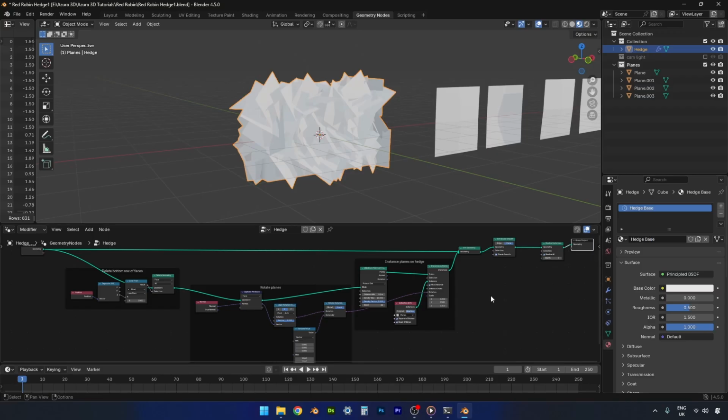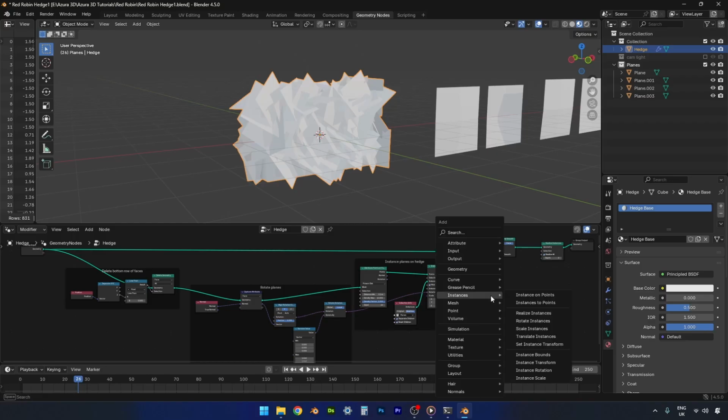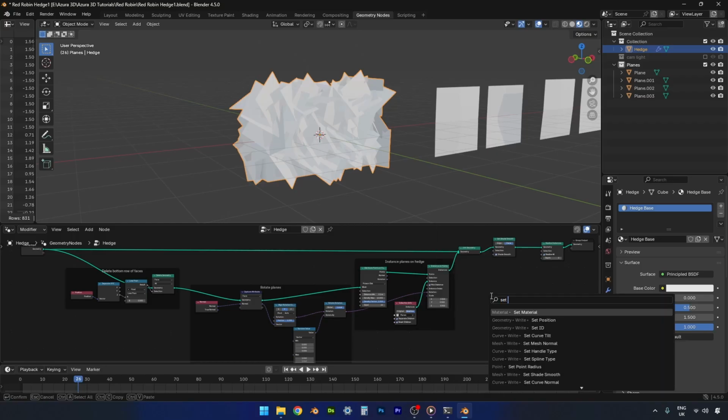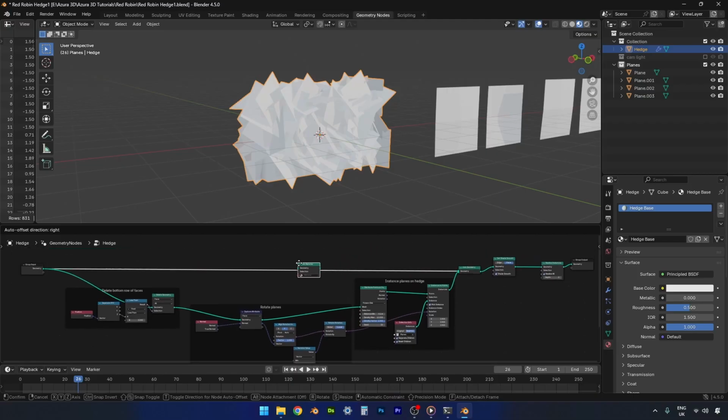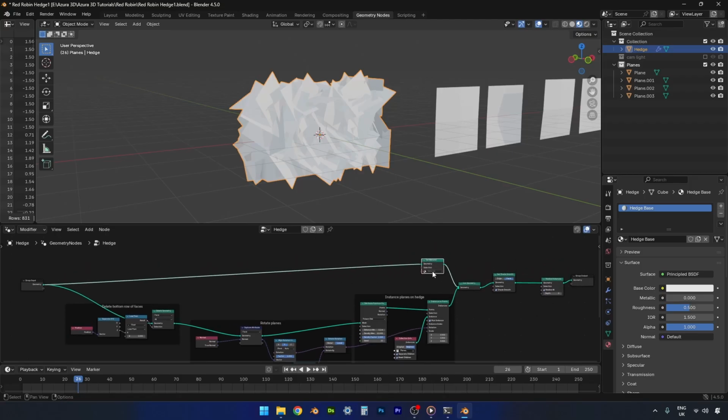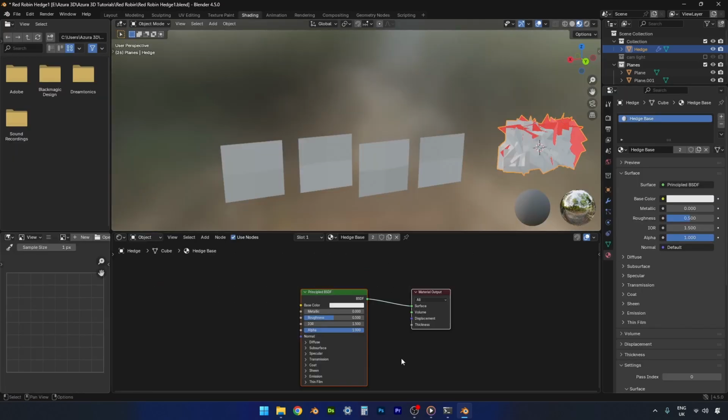In geometry nodes, let's get a set material node. And we'll pop it on our first one here. Go and select Hedge base. And then I just want to go into the shading panel, and we're just going to add an image texture to this before we copy the material.